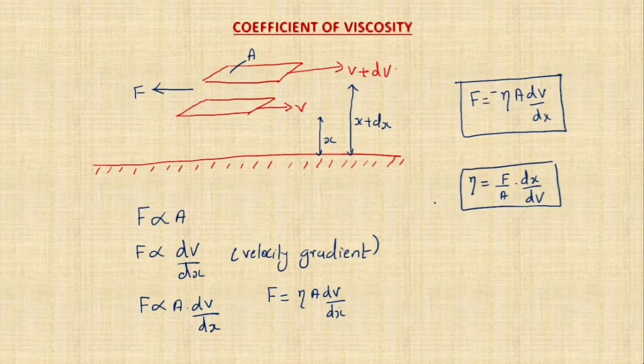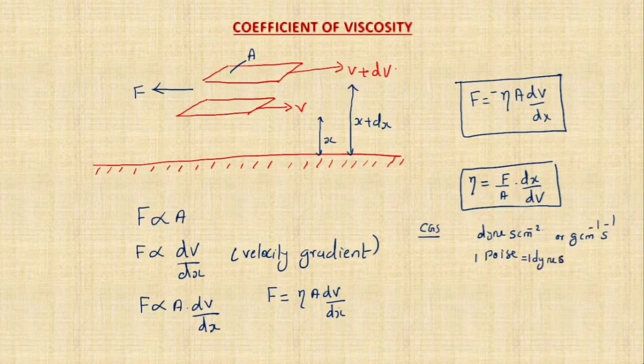Now what is the unit of coefficient of viscosity? Let's discuss the first one, the CGS unit. The CGS unit of coefficient of viscosity can be written as dyne second centimeter raised to minus 2, or we can also write gram centimeter raised to minus 1 second to the power minus 1, and this is called poise. The CGS unit of coefficient of viscosity is called poise. 1 poise is equal to 1 dyne second centimeter raised to minus 2.